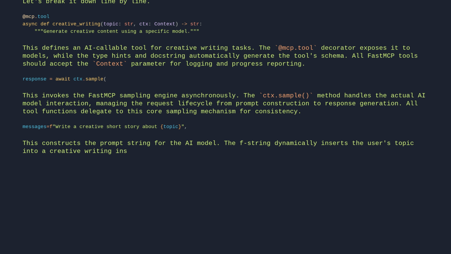model_preferences="claude-3-sonnet", # prefer a specific model This specifies the preferred model for this tool invocation. By explicitly setting Claude 3 Sonnet, it ensures consistent creative output quality while allowing fallback to other models if the primary is unavailable. The pattern mirrors FastMCP's model preference system, where strings indicate strict preference and lists indicate ranked alternatives.